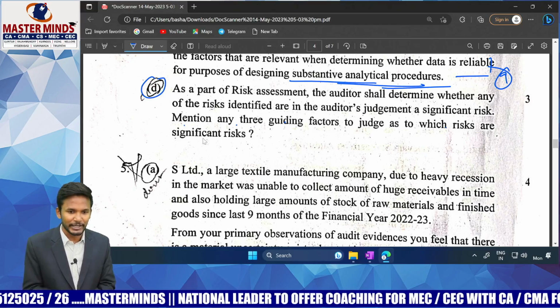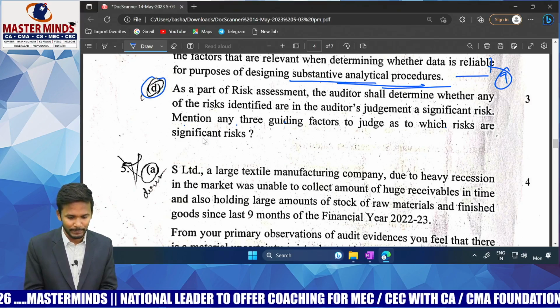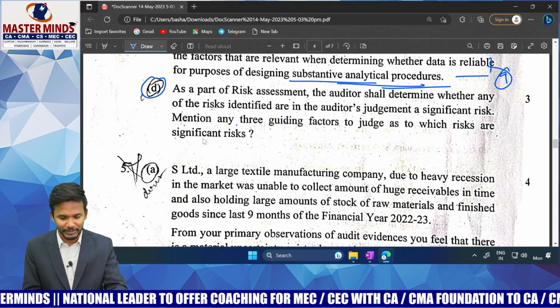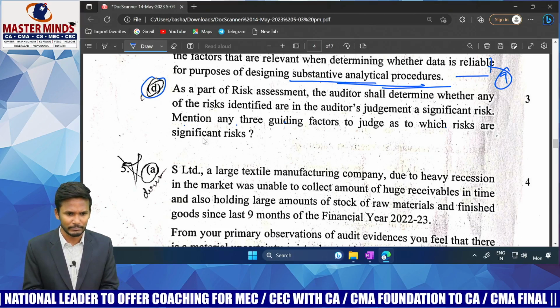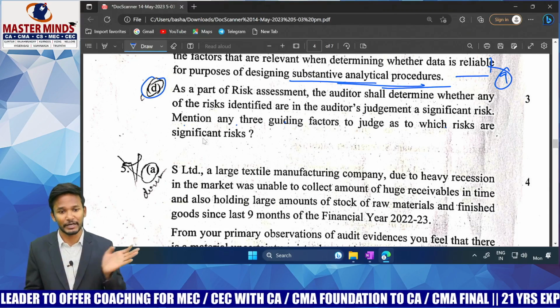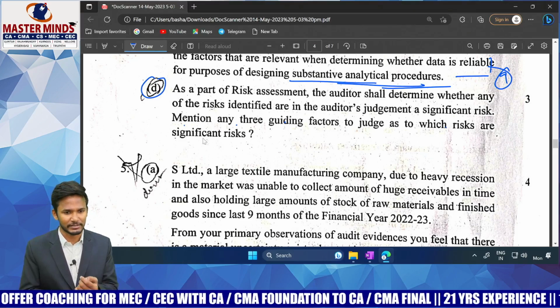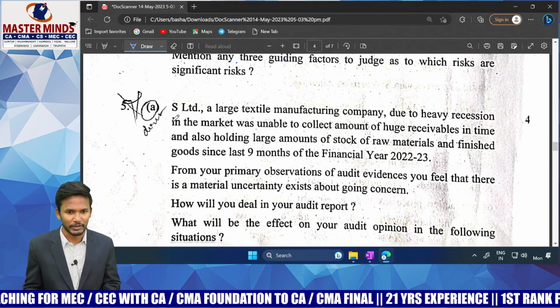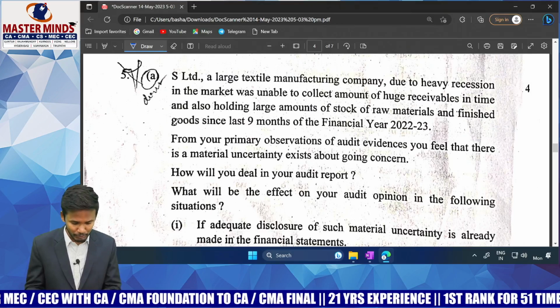So I can say, this is point number 4D. This is not covered in your material, but it's a general answer you can write. It's not that difficult. If you have some common sense, you can write this answer. Okay. Next one. Let's come to 5A. Very simple question. Let's see.